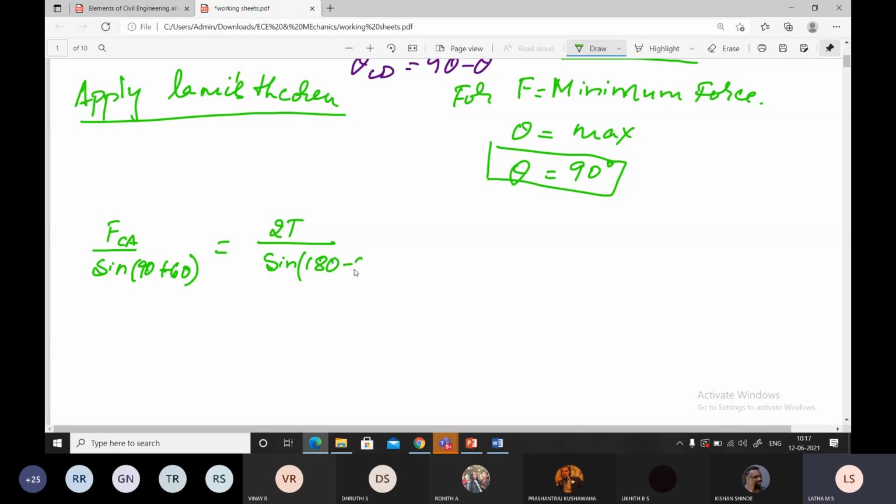Then, what should I write for F? F by sin 60 plus 90.